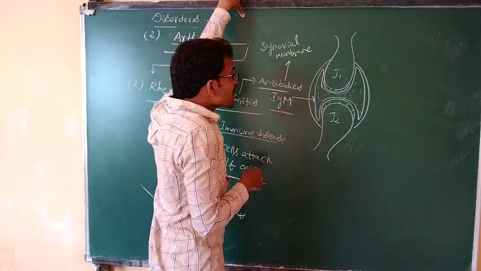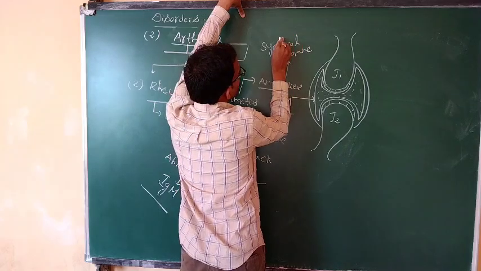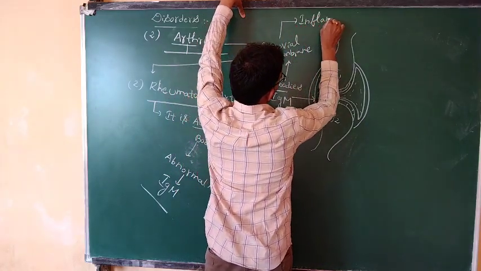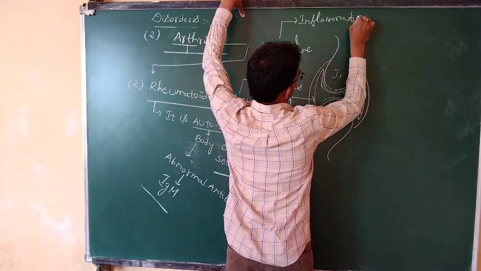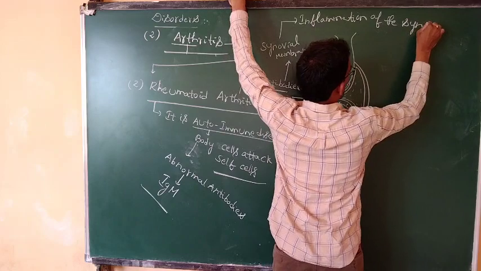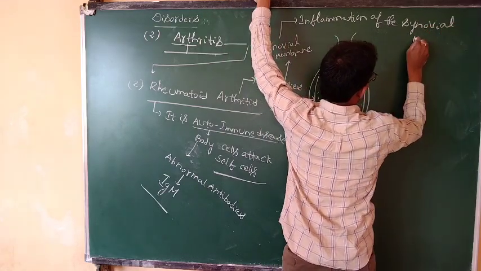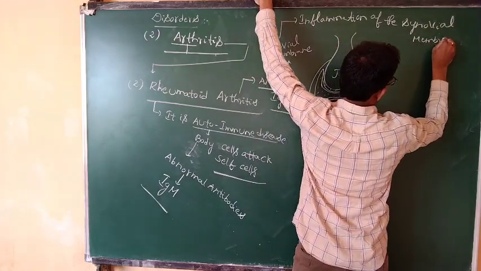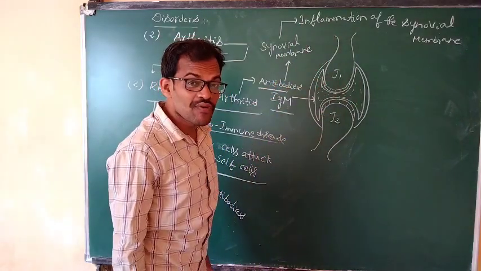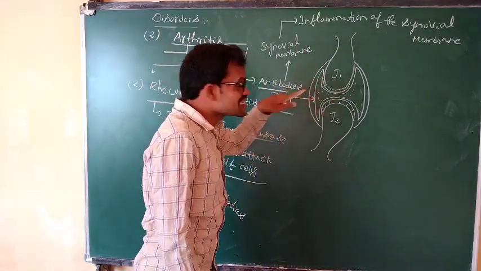Whenever there is inflammation of the synovial membrane, this synovial membrane is damaged.